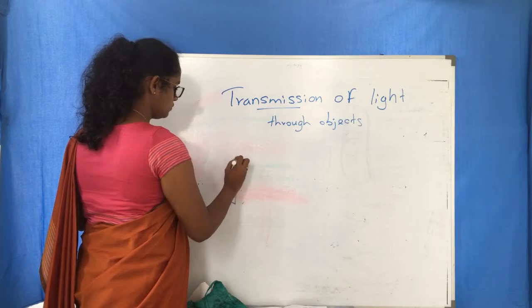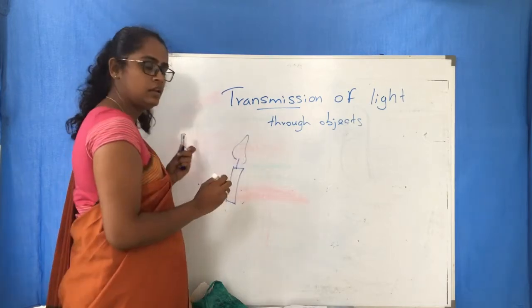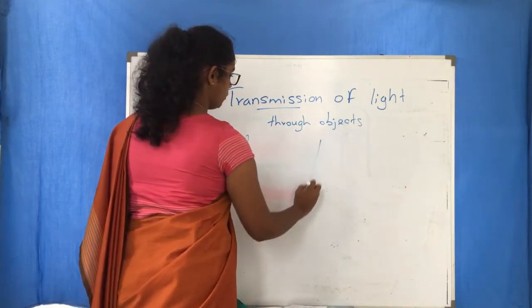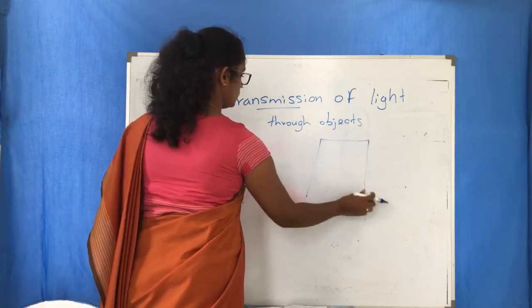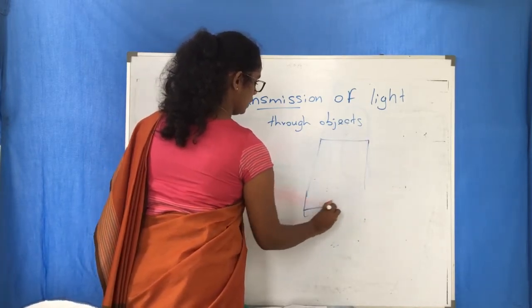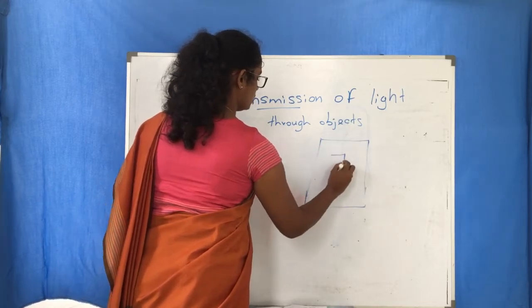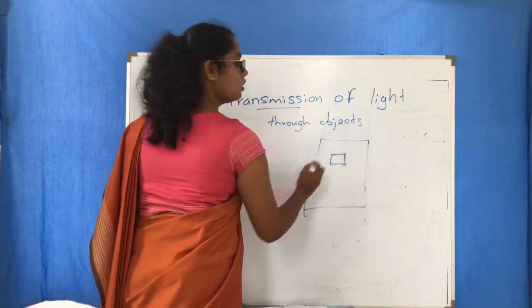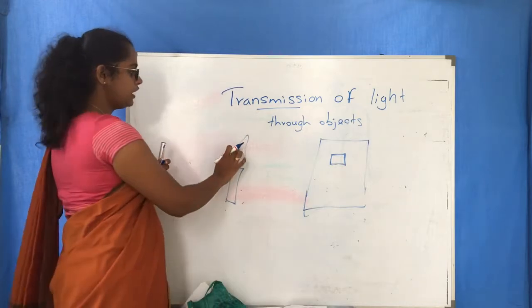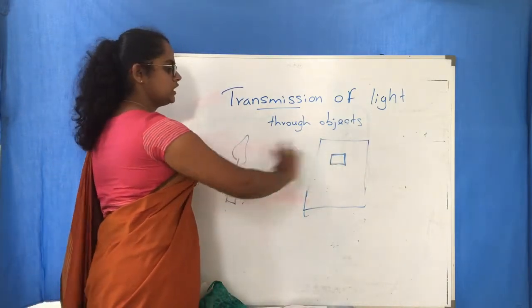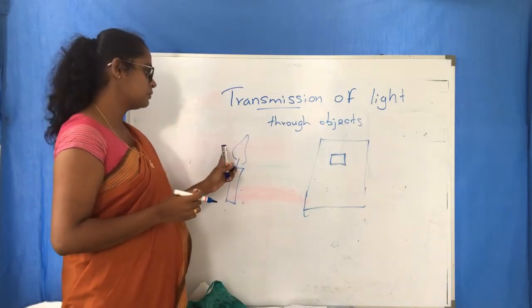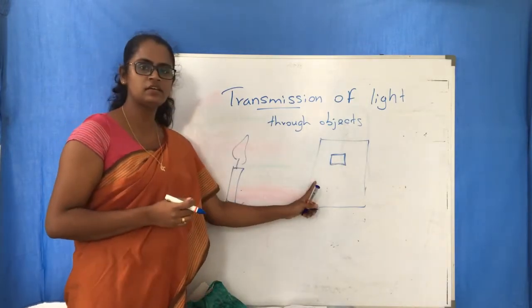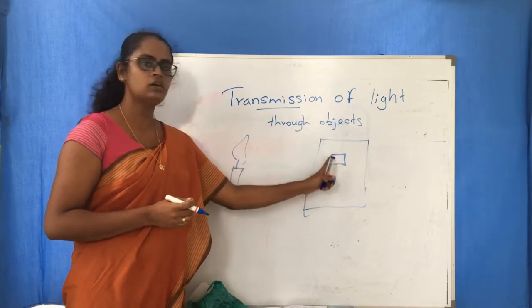You have to have a candle and a cardboard with a small hole. The flame and the hole should be in the same line. So the candle and the cardboard with a hole.